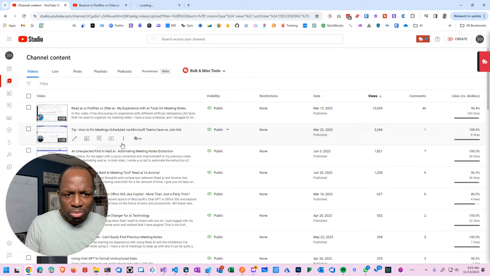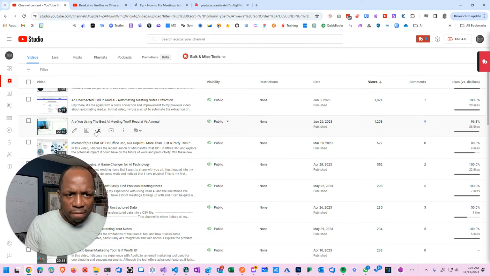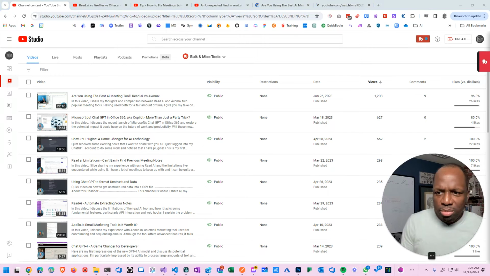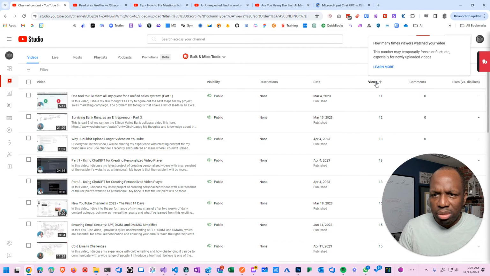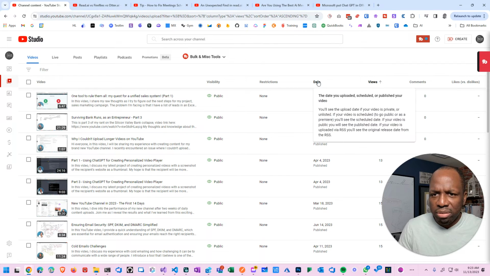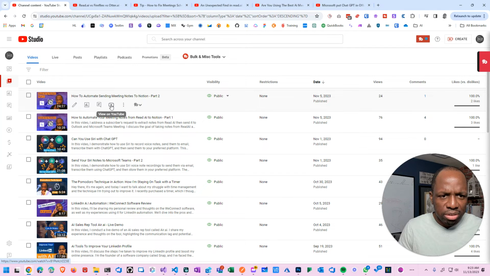Yeah, sure, let's just do the quick tips one. Unexpected find, and read AI. Best AI tools. Microsoft. Yeah, and then let me pull some of the more recent ones. So those are general ones that I'm going to pull in, and then I'm going to also sort it by, no, let's sort it by date. And we're going to pull in automate send in.